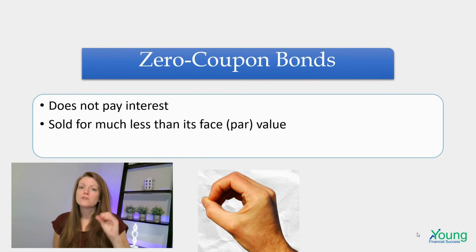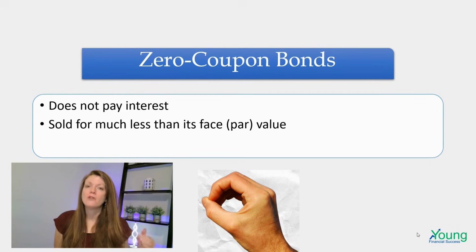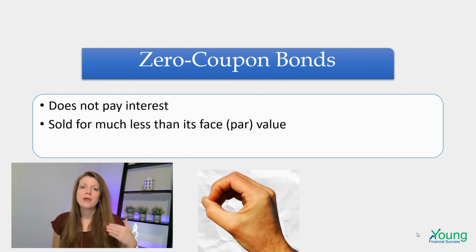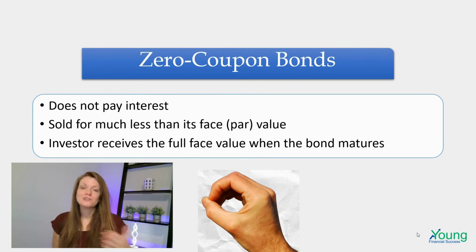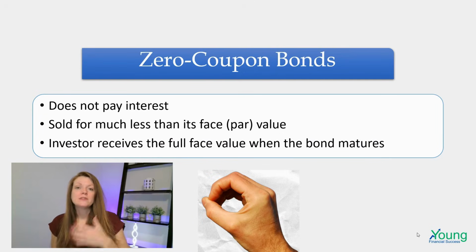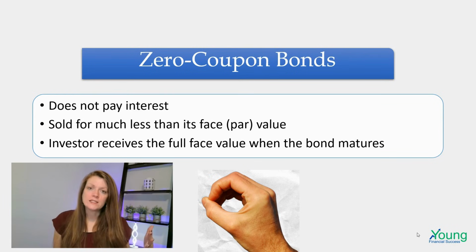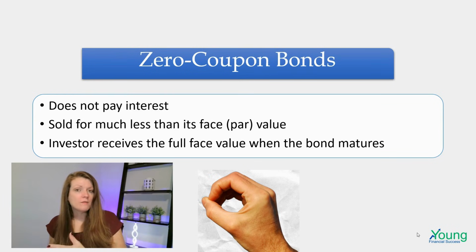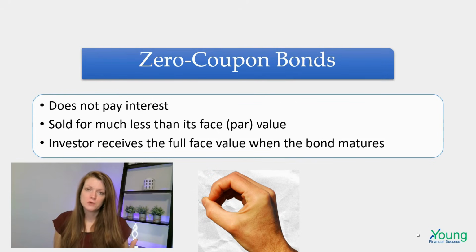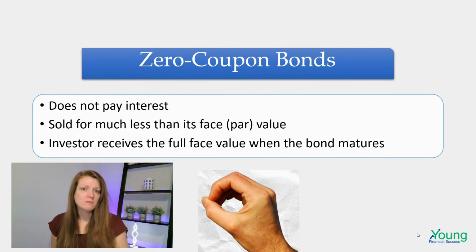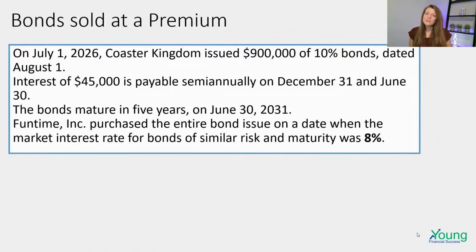However, there is going to be a deep discount for the investor. They are going to pay much less than the par value up front. However, the investor, just like all the other bonds, is going to receive the full par or face value at the date of maturity. So all they're looking for here is that gain from the beginning amount that they paid to how much it matures for. They get no interest in between. So now let's jump into bonds that are sold at a premium.